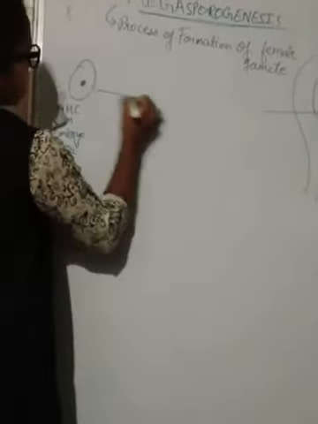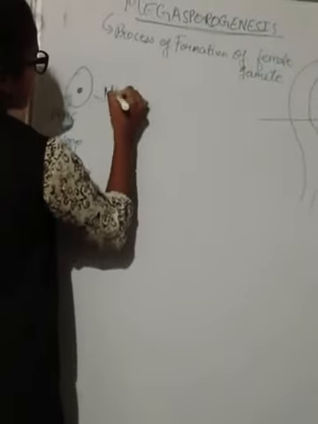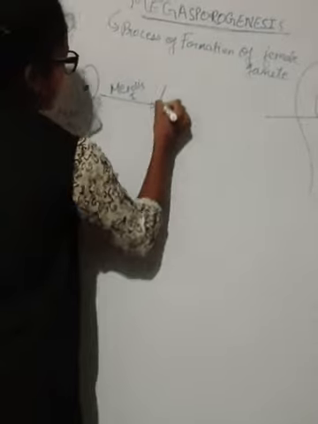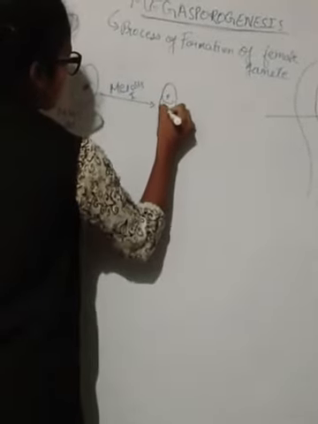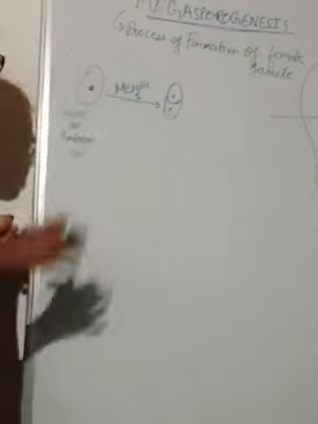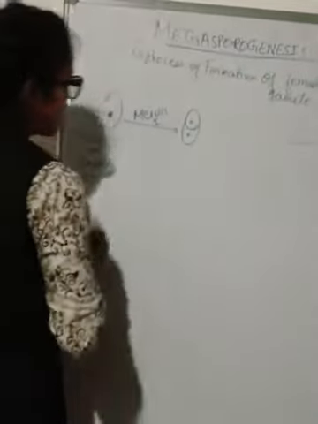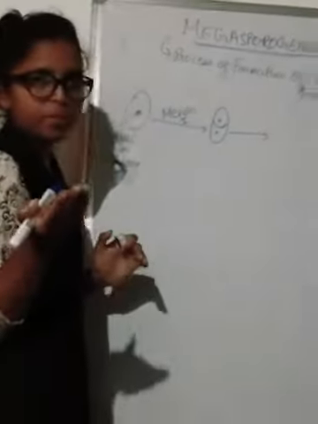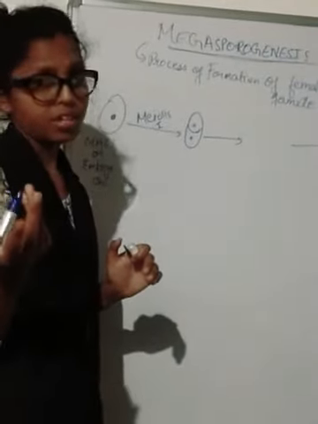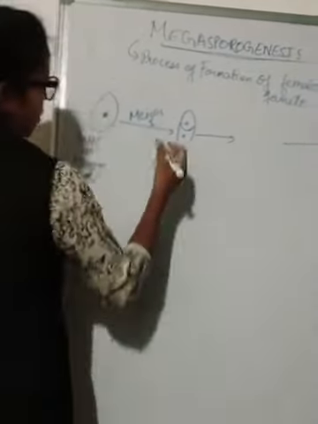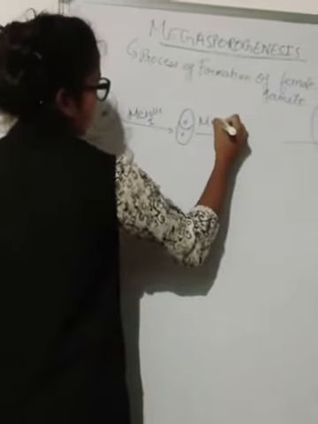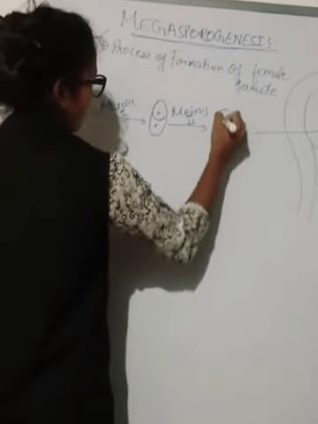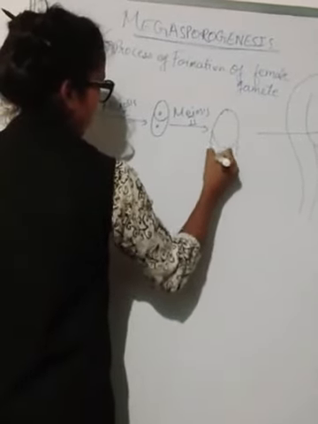What will happen? This megaspore mother cell will undergo meiosis 1 first, and in this way it will form two structures, just like we have seen in the microspore. Similarly here, then in meiosis 2, if you remember, how many cells will it form? Yes, definitely 4 cells will be formed. So meiosis 2 is here with the 4 cells. Like this we can draw here.